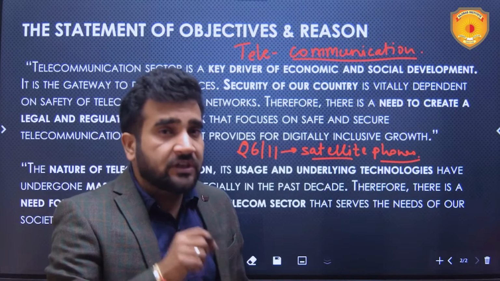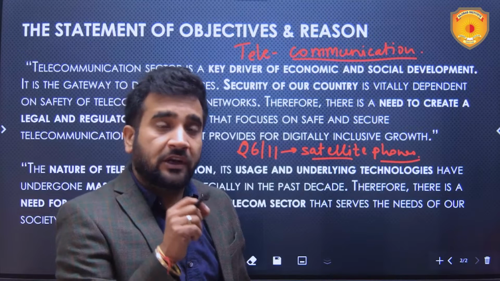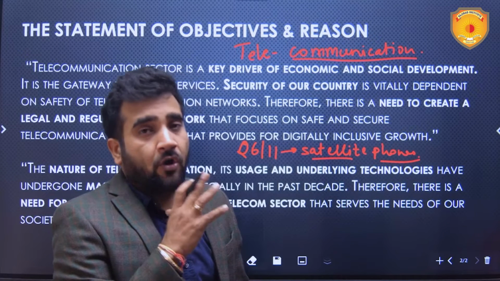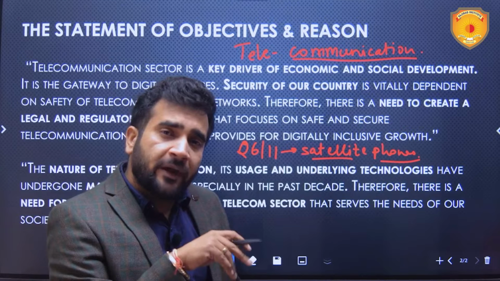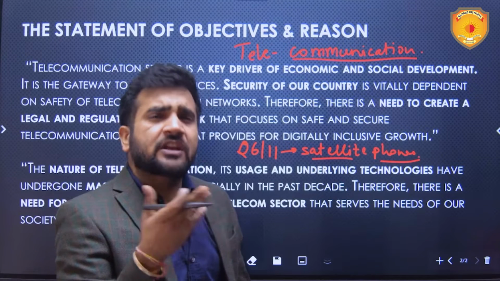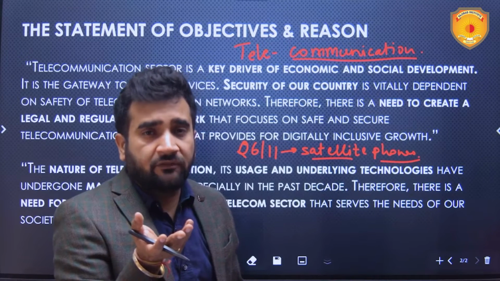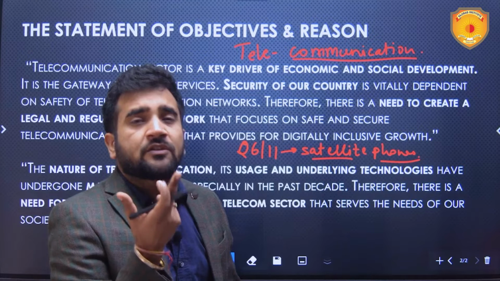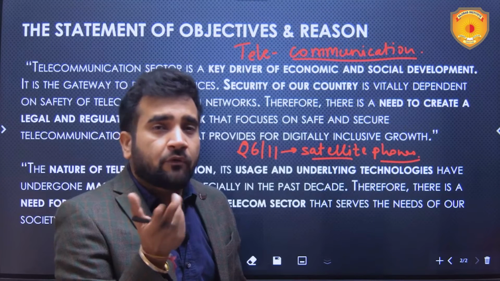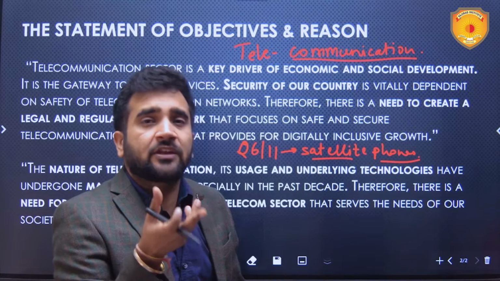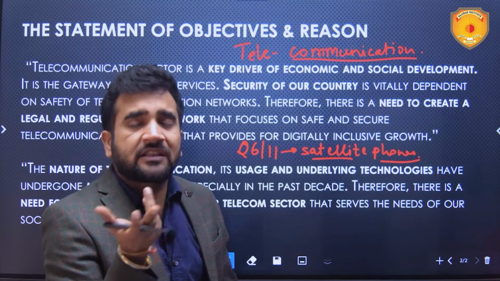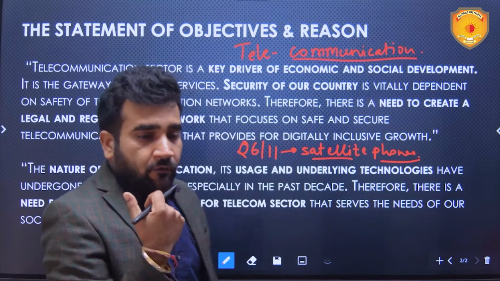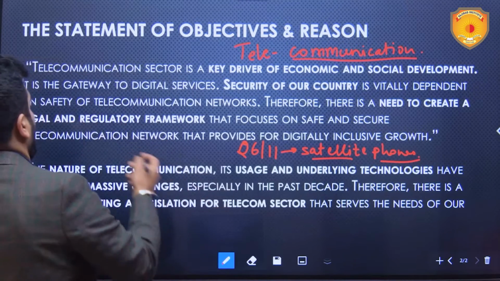So there was a need to revamp the old laws. Three laws, out of which two were pre-independence and just one was passed just after independence in 1950. Obviously, those laws did not entail provisions with respect to the present day scenario of telecommunications. And that became the reason for bringing in a new law.